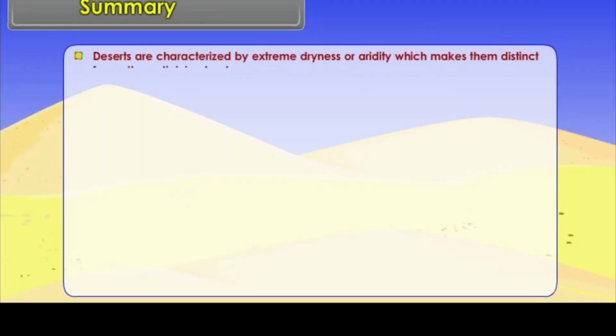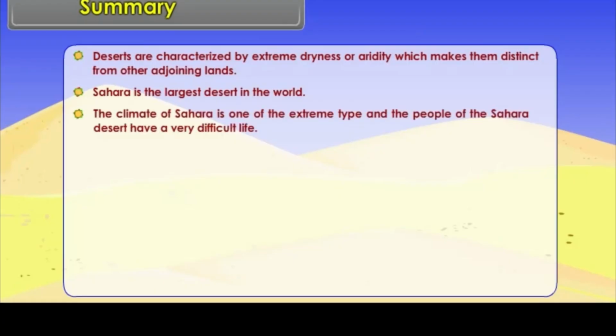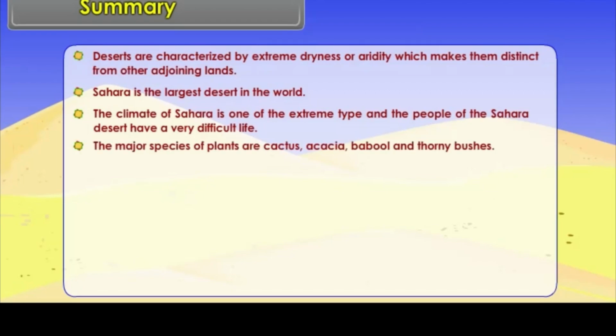Summary: Deserts are characterized by extreme dryness or aridity, which makes them distinct from other adjoining lands. Sahara is the largest desert in the world. The climate of Sahara is of an extreme type, and the people of the Sahara Desert have a very difficult life. The major species of plants are cactus, acacia, babool and thorny bushes.